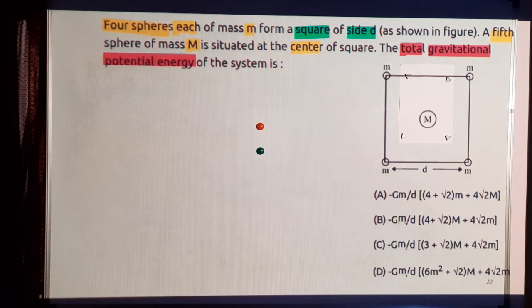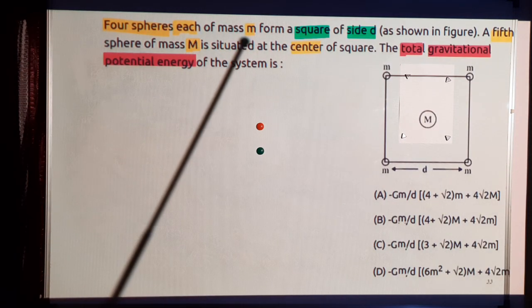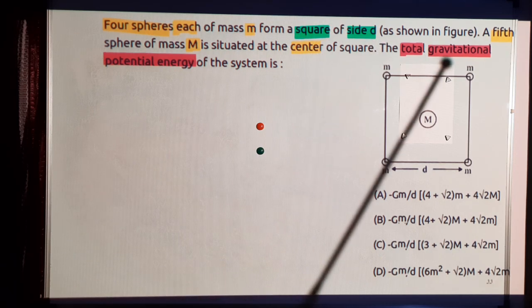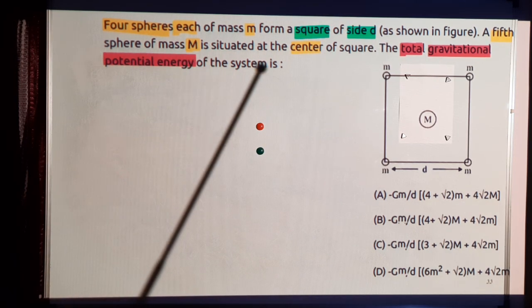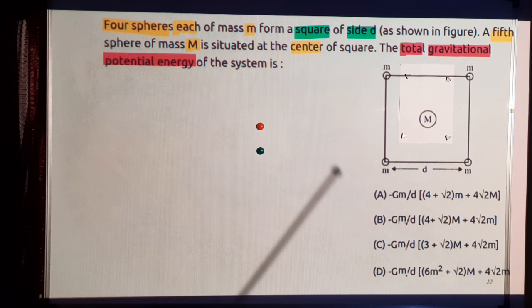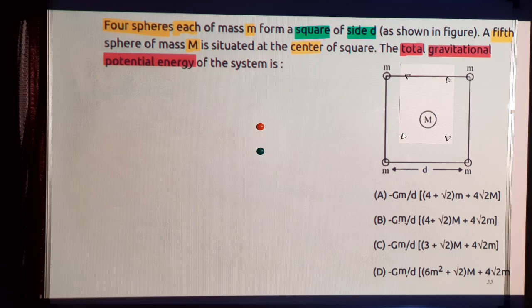Next question. 4 spheres, each of mass small m, form a square of side D, as shown in the figure. A fifth sphere of mass capital M is situated at the center of the square. The total gravitational potential energy of the system is. You can pause and run this question.